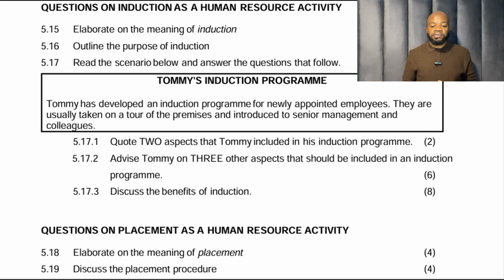A tour of the premises and introduced to senior management and colleagues. Advise Tommy on 3 other aspects that should be included in an induction program. So I've already mentioned the others. Remember, when they say other, you don't mention the ones that are already in the scenario. So in the scenario, we already have a tour of the premises. We already have introduction to senior management.